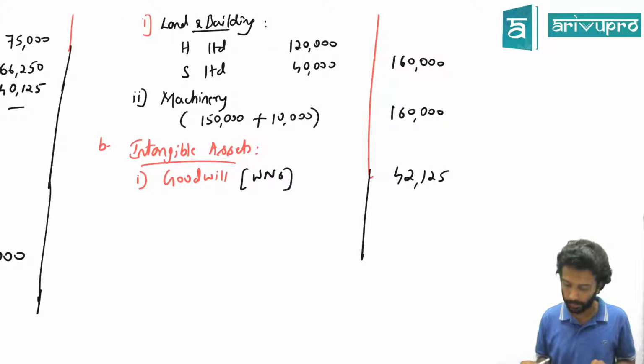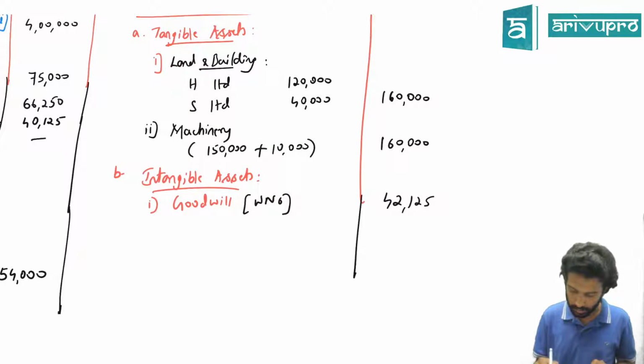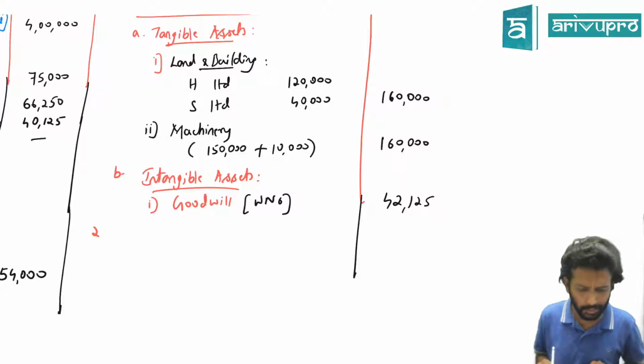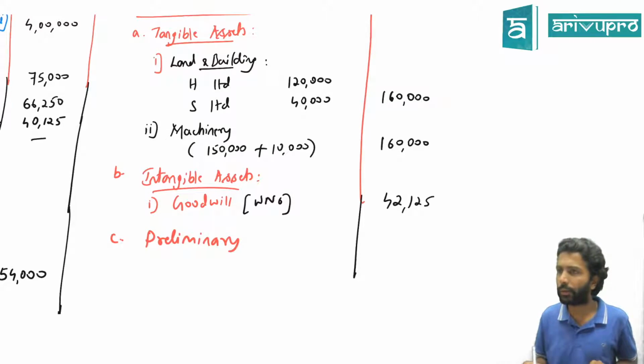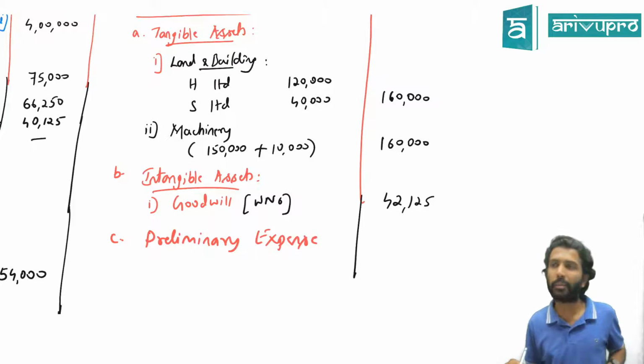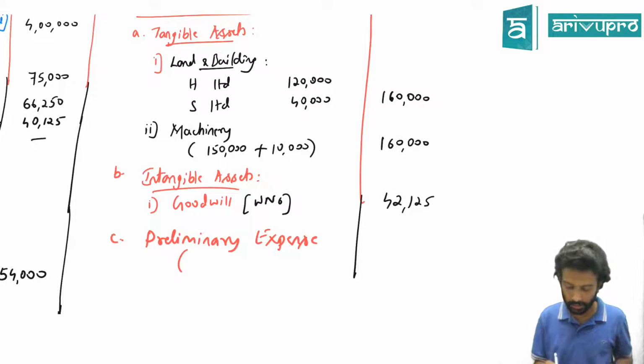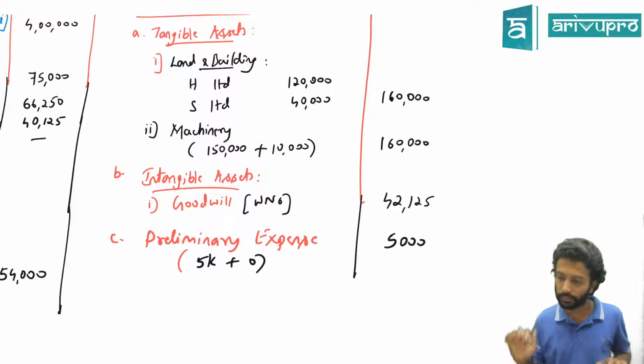Next, after non-current assets, is the case of current assets. Do we have preliminary expense also? Yes. Then we can call out that also. Because preliminary expenses are written off over many years, it is better to club them under the non-current category only. In fact, AS 26 doesn't allow that, but nonetheless, let's keep it as is. How much for H Limited is the preliminary expense? 5,000. How much for S Limited? We wrote it off, so it became 0. So 5,000 plus 0 is 5,000. Only for H will it come.